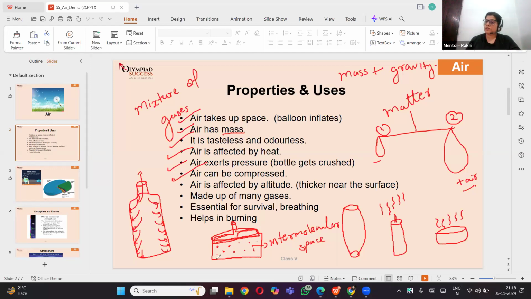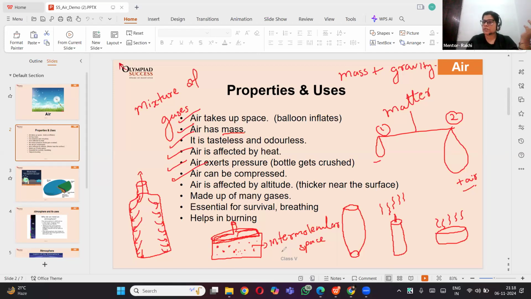What will happen? The air will try to escape, but suppose it is airtight, then the intermolecular spaces will come close and reduce, and then it will come in the form of liquid. Very good. The intermolecular space will reduce, and the intermolecular space is the big